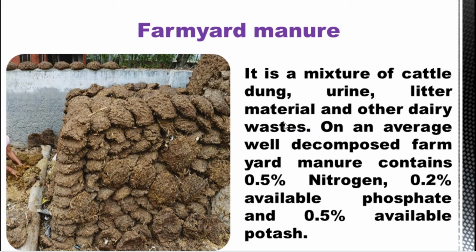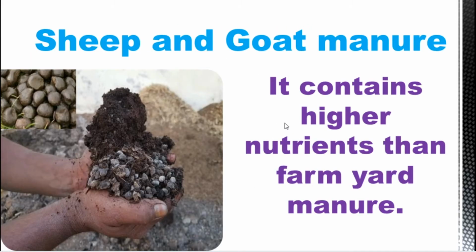Later we will study how this compares with compost. So we should know that farmyard manure contains 0.5% of nitrogen, 0.5% of phosphate and 0.5% of potash.